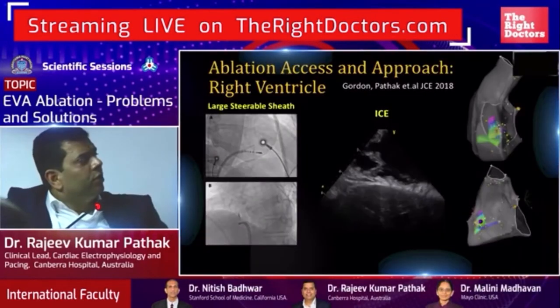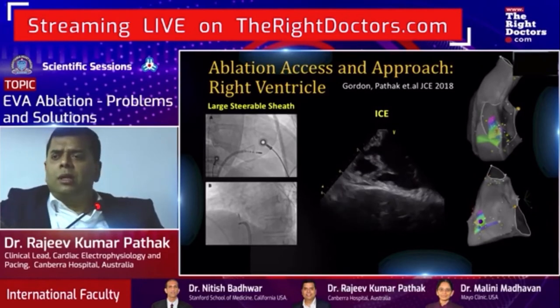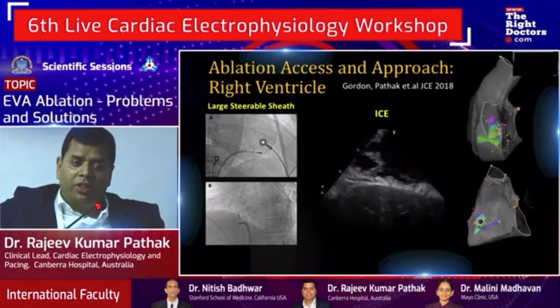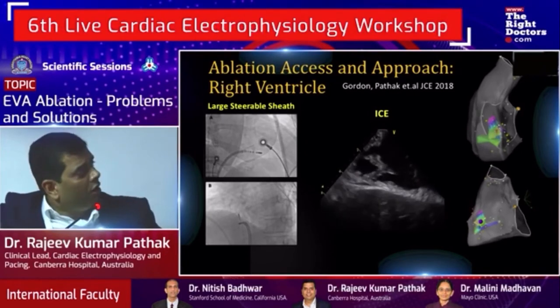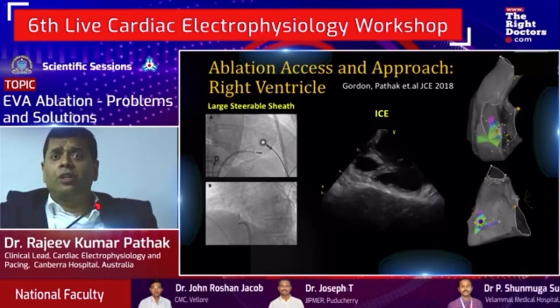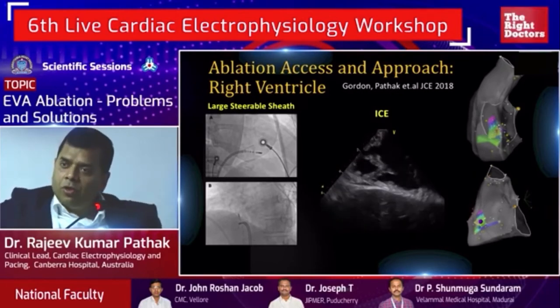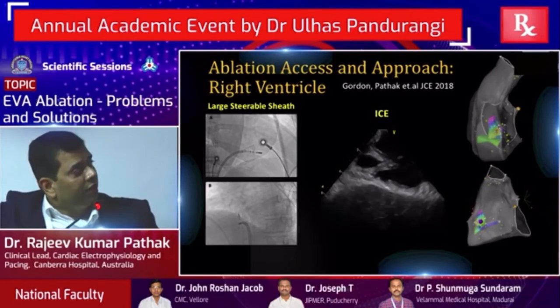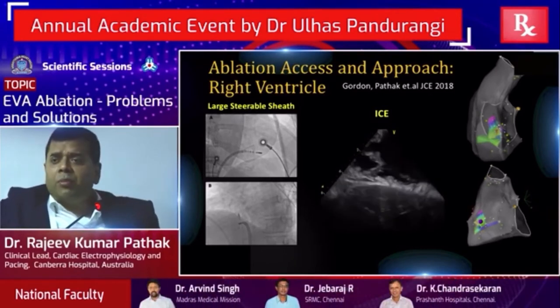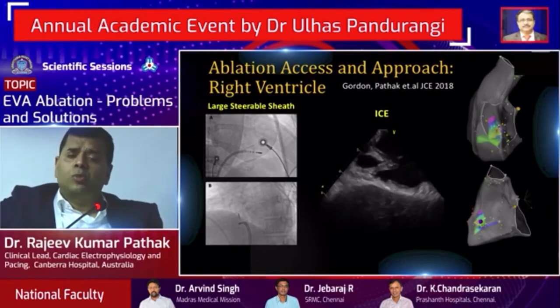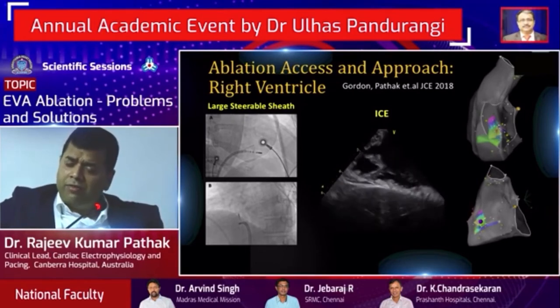Quickly, just trying to address the right ventricle and what are the considerations we have. We should not shy away from using technology when you're trying to deal with these types of cases. Use of a long sheath such as Agilis is going to be extremely important to maintain the stability and the contact force on something which is moving. As we highlighted before, it is difficult because the structure is moving and you are trying to give an effective lesion.